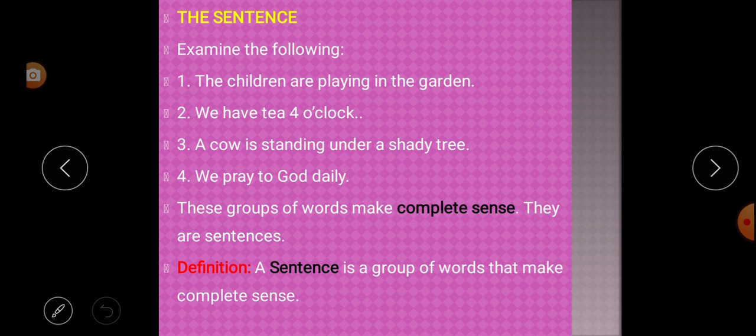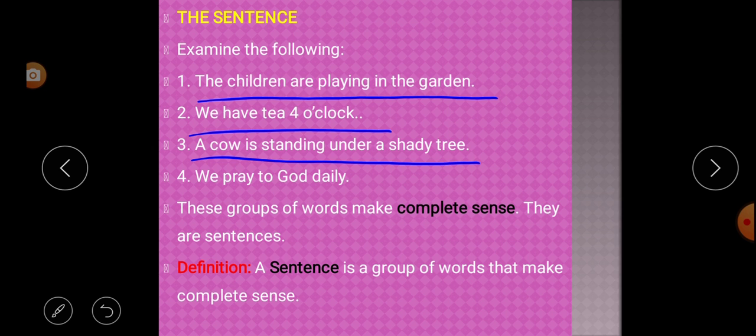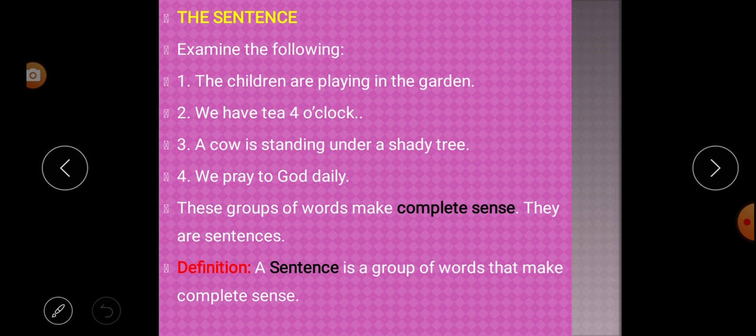Next is the sentence. Examine the following. The children are playing in the garden. First sentence. We have tea at 4 o'clock. Second sentence. A cow is standing under a shady tree. Fourth sentence. We pray to God daily. These are groups of words that make complete sense. Understood?